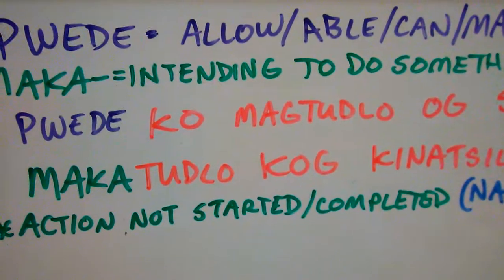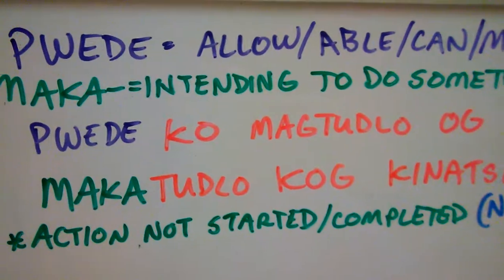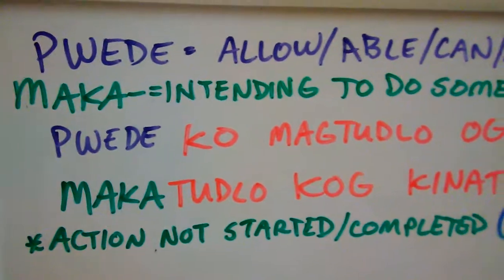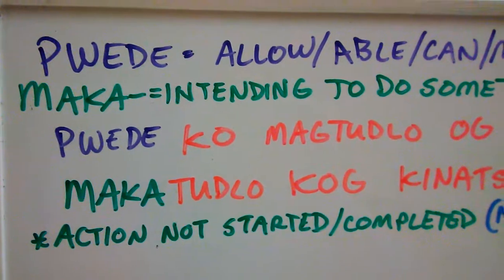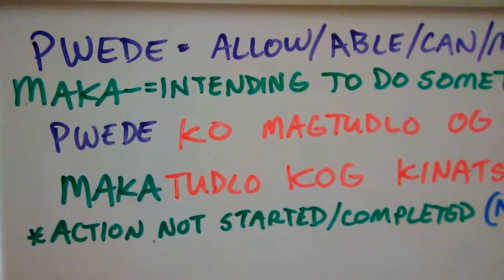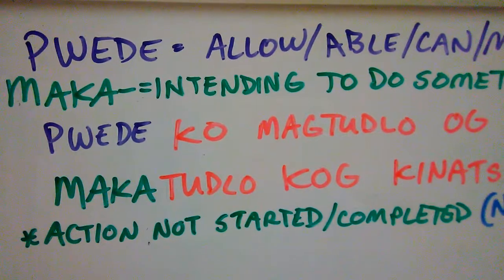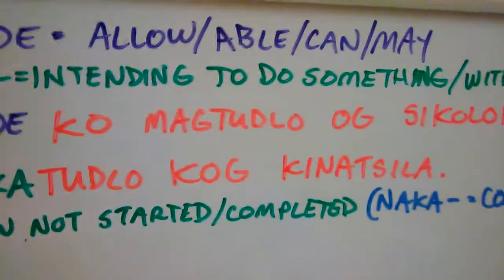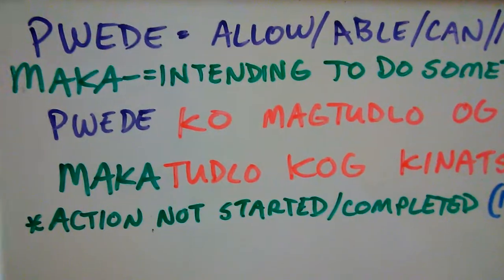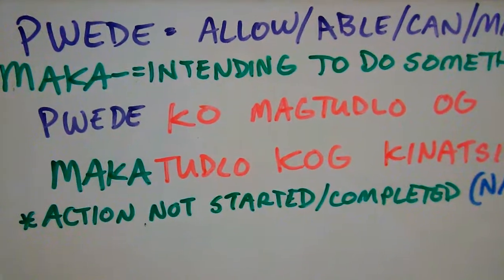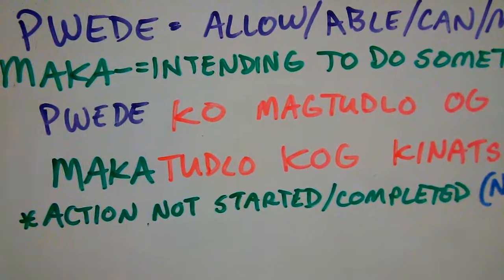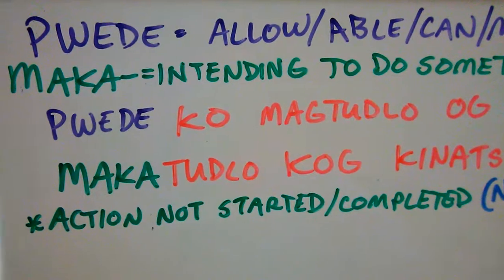It also expresses ability, but in this case, there's a slight difference in that maka expresses doing something with intention. So you're intending to do something, with intent or reason, like you're thinking about doing something. Or not quite thinking about it, but you're going to do something with intent.